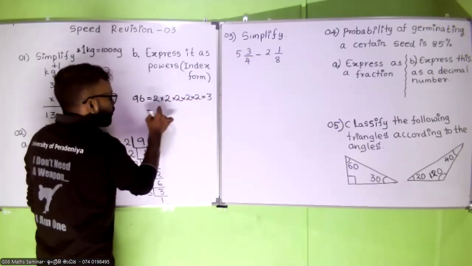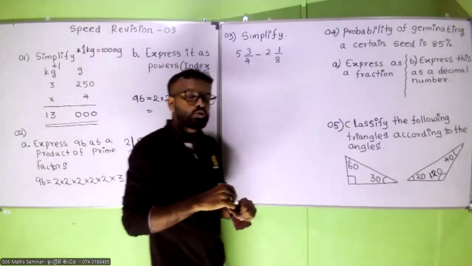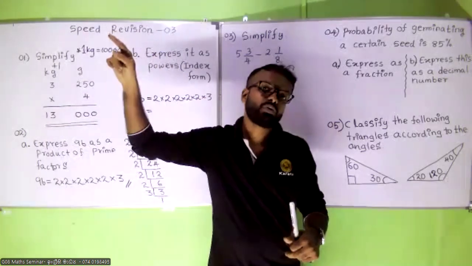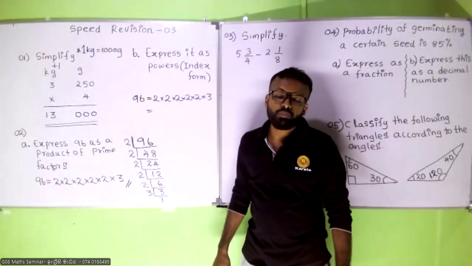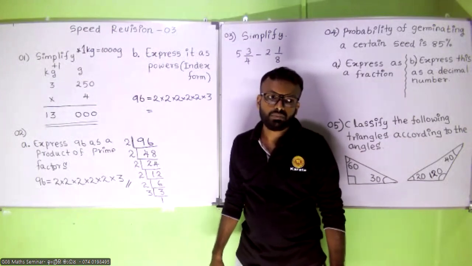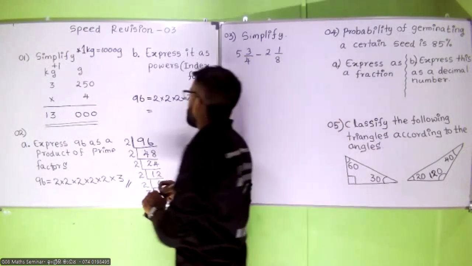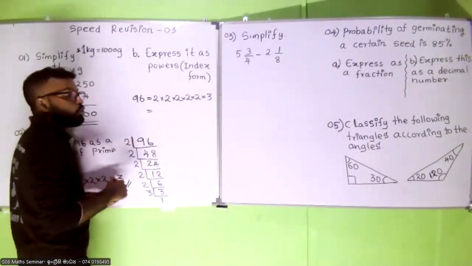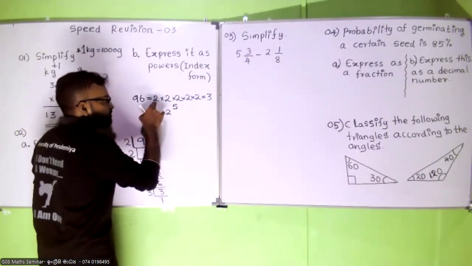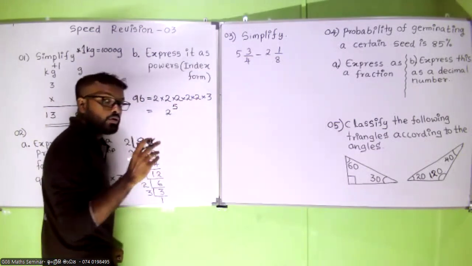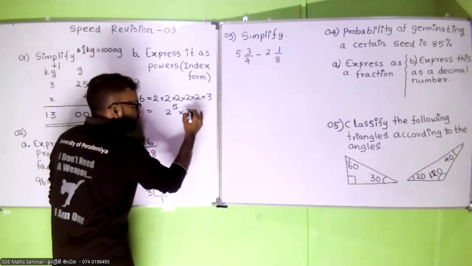How are we going to write this as a power? 2 times 2 times 2 times 2 times 2 as a power. What should be the base? 2 to the power 5, because 1, 2, 3, 4, 5, there are 5 2's. So 2 to the power 5 and multiply by 3.